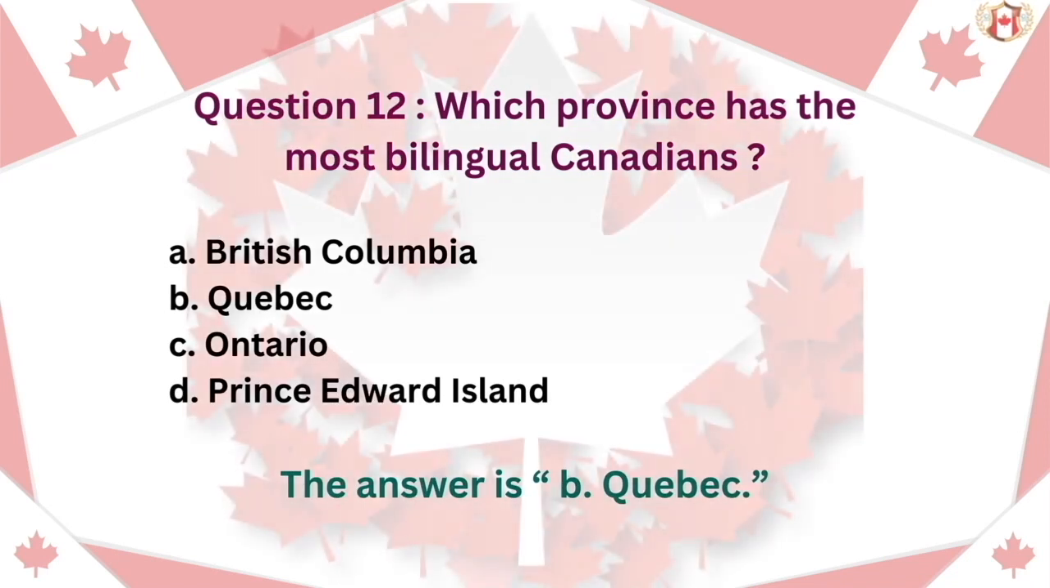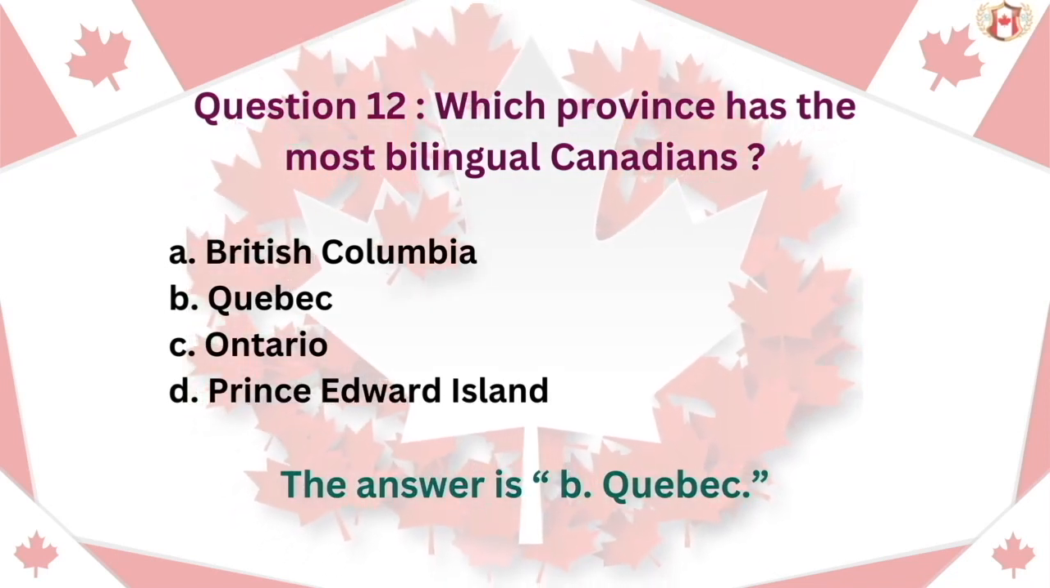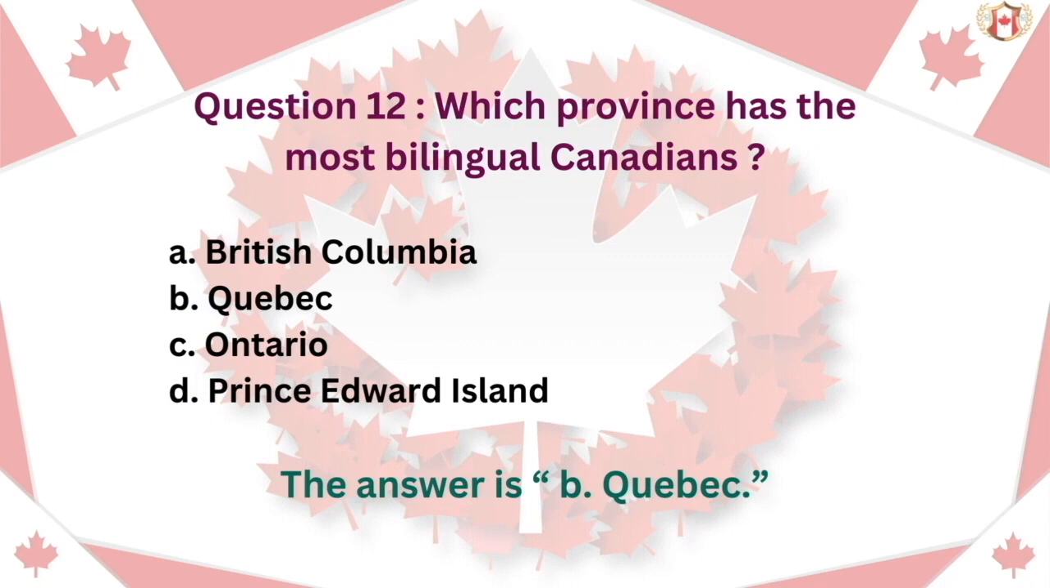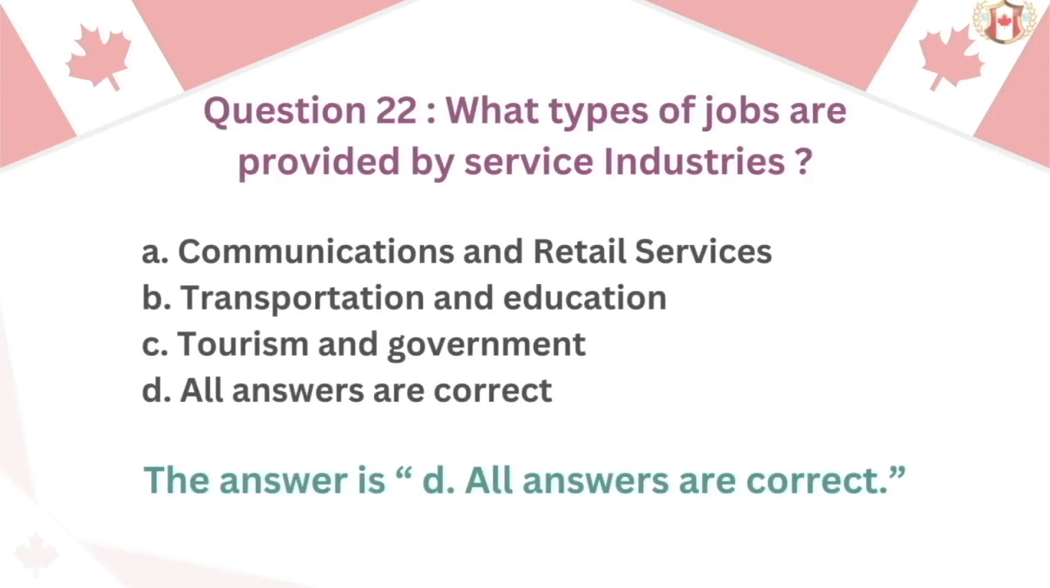Question 12. Which province has the most bilingual Canadians? A. British Columbia. B. Quebec. C. Ontario. D. Prince Edward Island. The answer is B. Quebec.